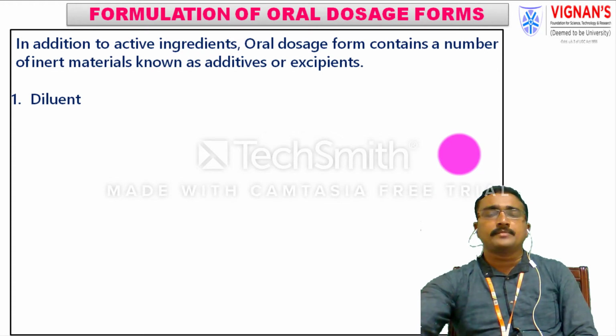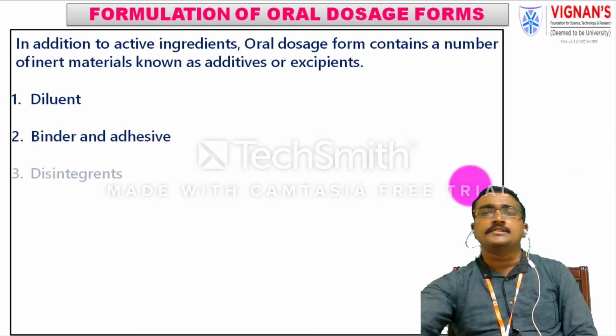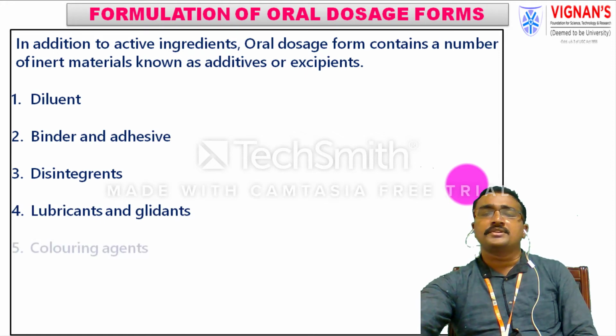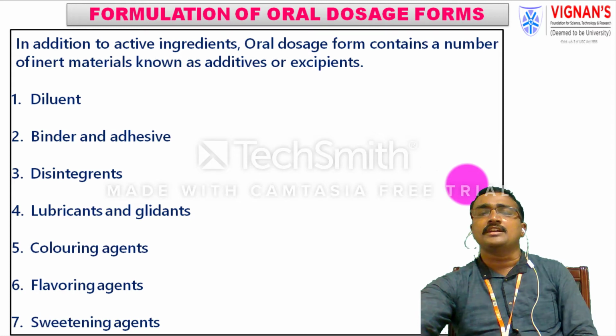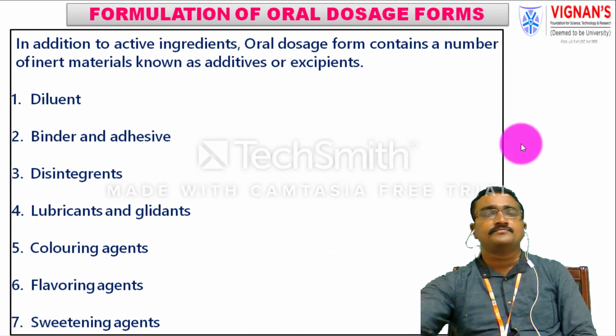So generally, what excipients are we using in the oral dosage form? We'll see: diluents, binders, adhesives, disintegrating agents, lubricating agents, glidants, coloring agents, flavoring agents and sweetening agents. So let us discuss them one after the other. What is the role of these excipients in an oral dosage form?